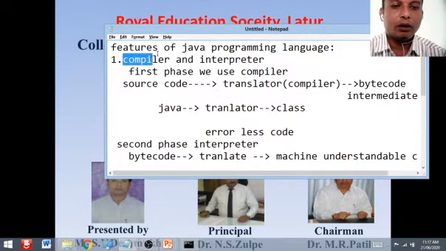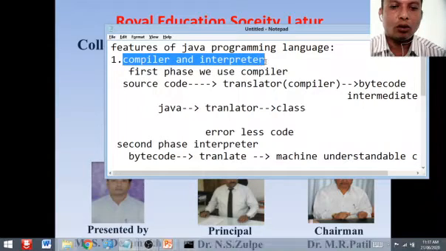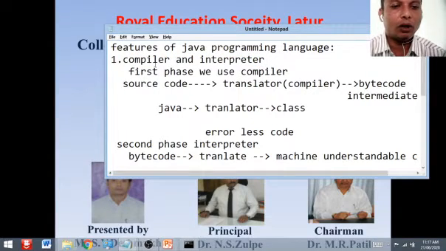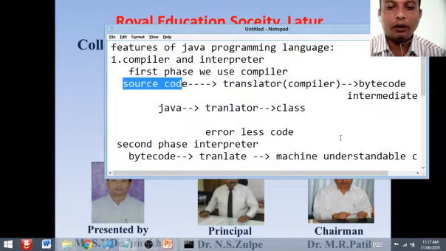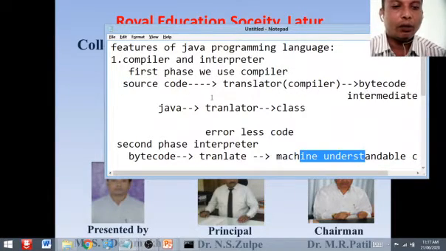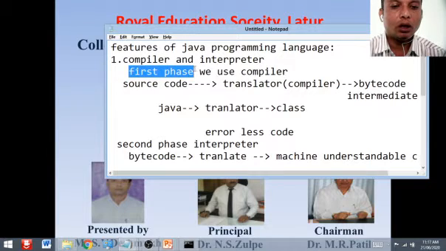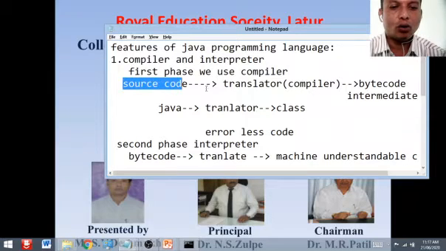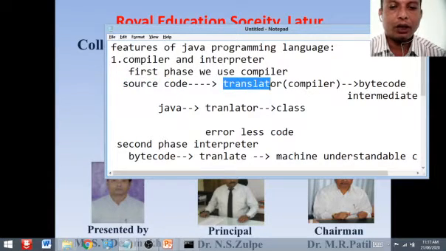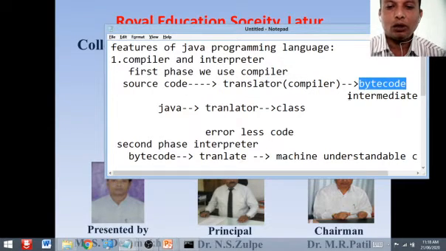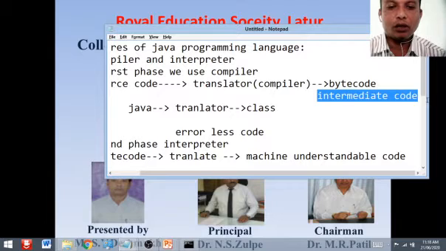So both are translators which convert the source code into machine code. In the first phase we use the compiler. The compiler translates this source code into bytecode. Bytecode is also known as intermediate code.